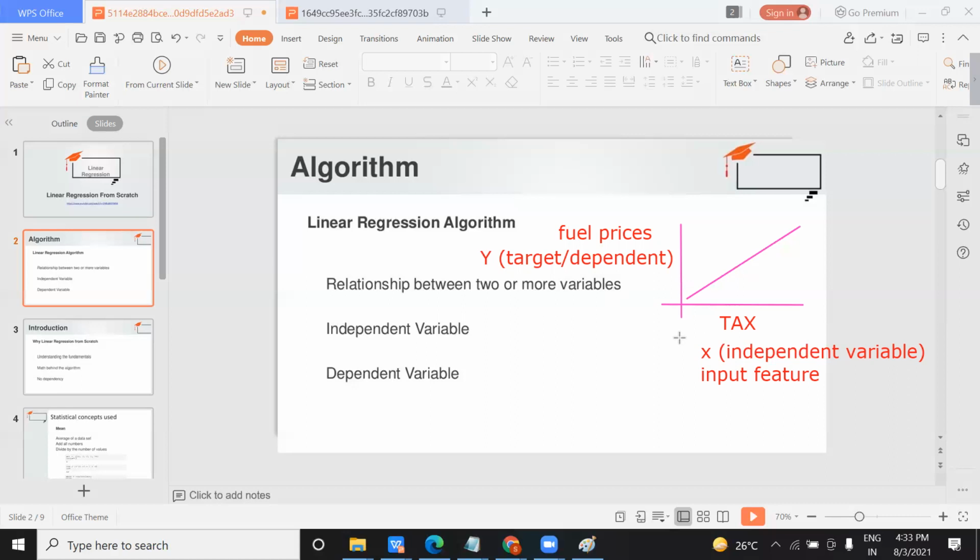So what does the independent variable do? It helps in prediction. The independent variables, like my tax, my dollar price, my government policies, and VAT, help in doing the prediction. There are two taxes applicable at the state level or national level, right? So based on the taxes, what will be your fuel price? Okay, so this is the linear regression algorithm. Linear regression is an algorithm which helps us find the relation between two or more variables, and it works on continuous variables.